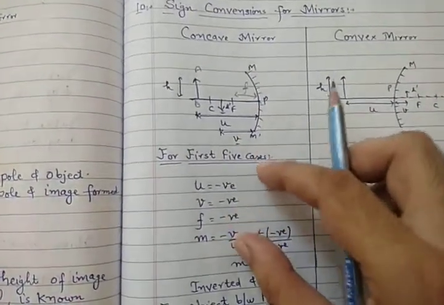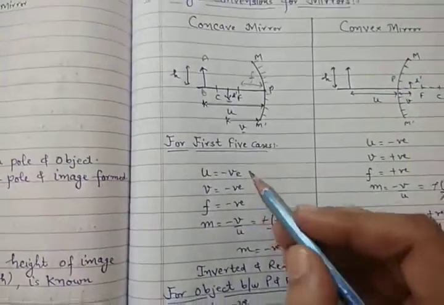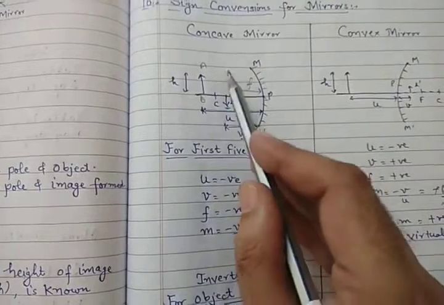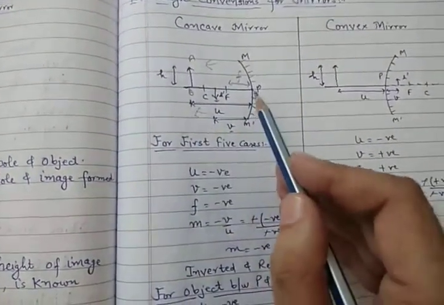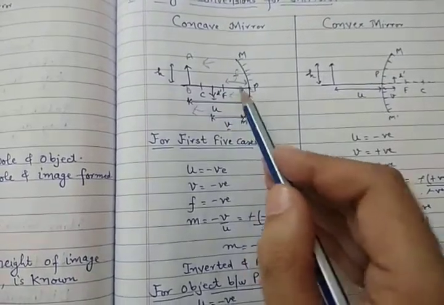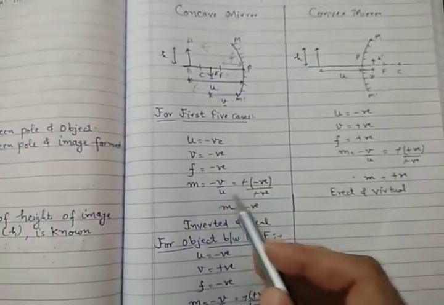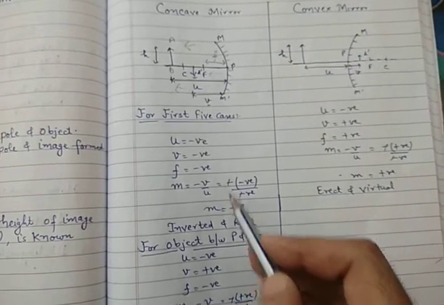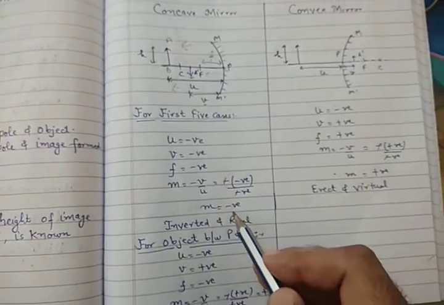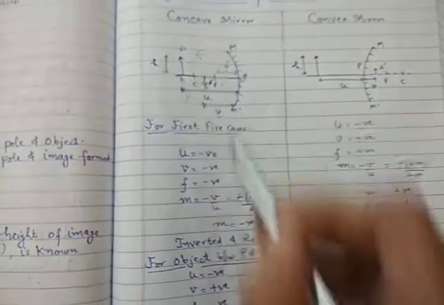As it is having 6 cases, you can see in table 10.1. So u will be negative because it is on this side. v is also on this side, so again it will be negative from the pole. f is also on this side, so f is also negative. Now magnification is minus v by u. Now let's put the values over here. Minus of v is negative, u is negative, negative, negative, one negative cancels, m is negative. So it means the image formed is inverted and real. Yes, it is inverted, and if it is inverted, then it will be real.